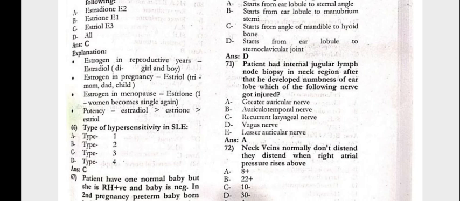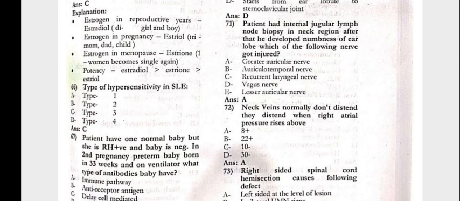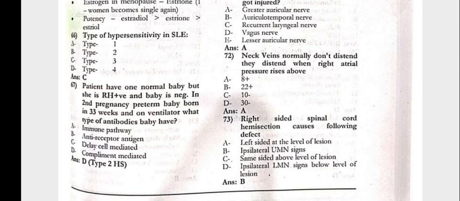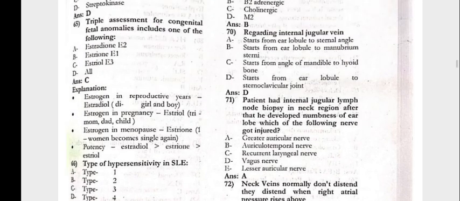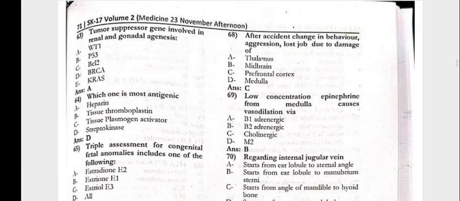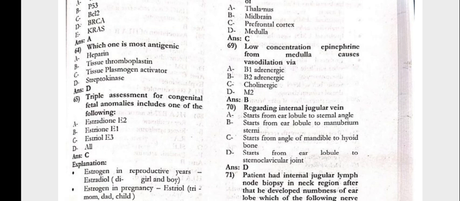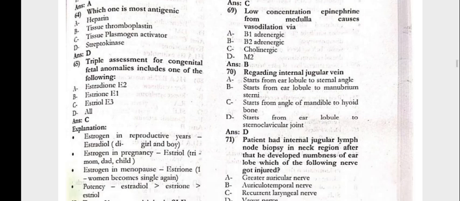66. Which type of hypersensitivity? The SLE would be type 3. The patient has one normal baby, but she is Rh negative and the baby is positive. In the second pregnancy, the preterm baby born at 33 weeks and on the ventilator. What type of antibodies does the baby have? That is complement mediated. Next, 68. After accident, change in behavior, aggression, lost job due to damage of the prefrontal cortex. 69. Low concentration epinephrine from the medulla causes vasodilation via beta 2 adrenergics.